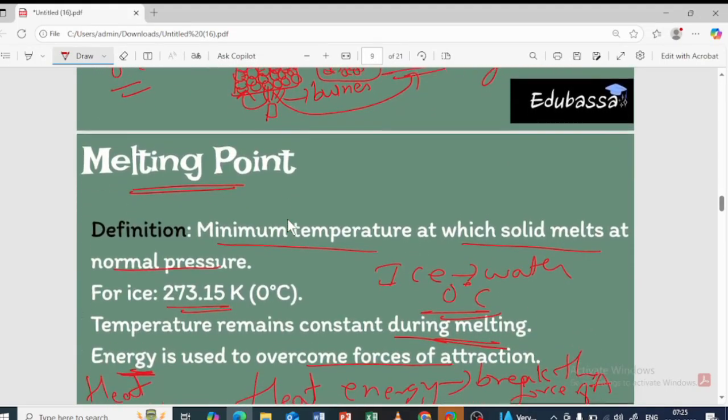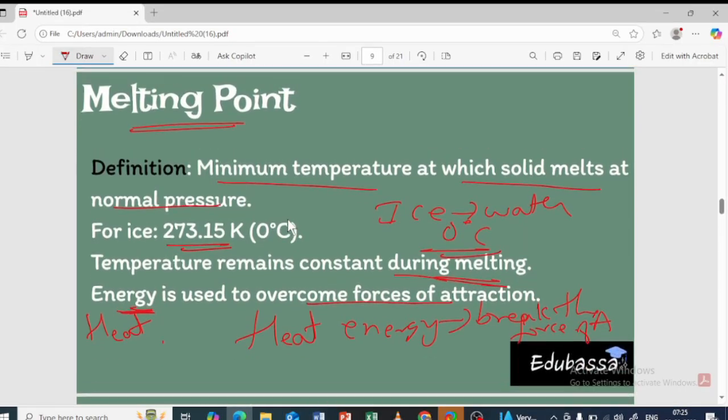What do you mean by melting point? It is the temperature at which the solid melts at normal pressure. The melting point of ice is 0 degrees Celsius. During melting, the temperature does not change, it remains constant. So what happens when you heat the ice? The ice will be converted into liquid, and the temperature is not going to change. The ice is going to convert into liquid.